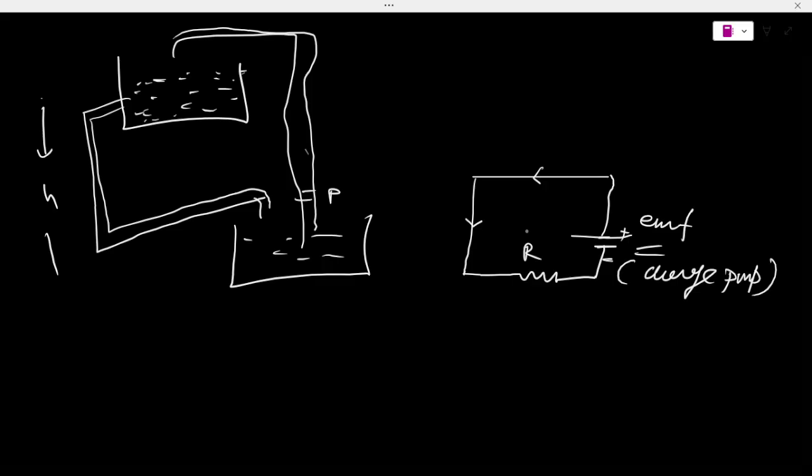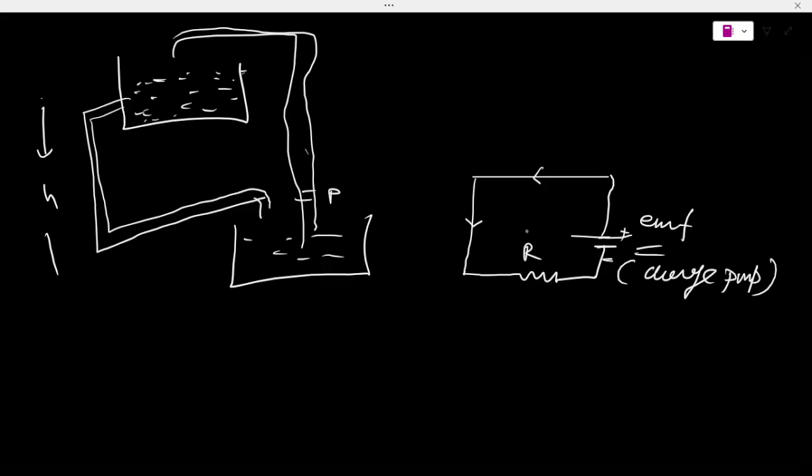So a source of EMF, that is electromotive force, transfers positive charges from lower potential to higher potential, in the opposite direction of the electric field. So clearly the charge flow, like the flow of water in the circuit, is analogous to current.